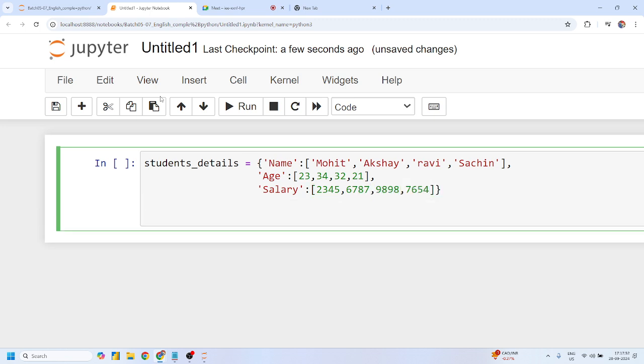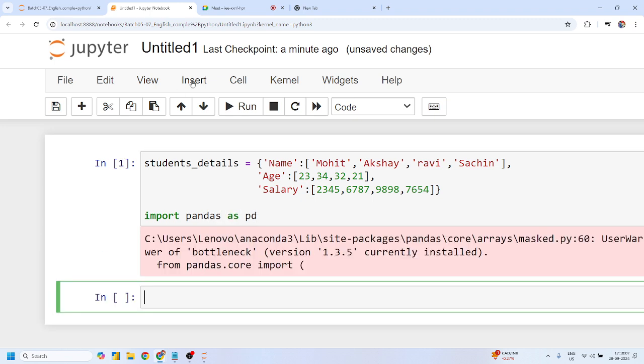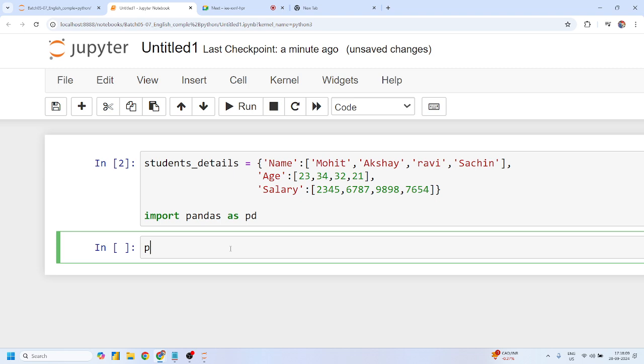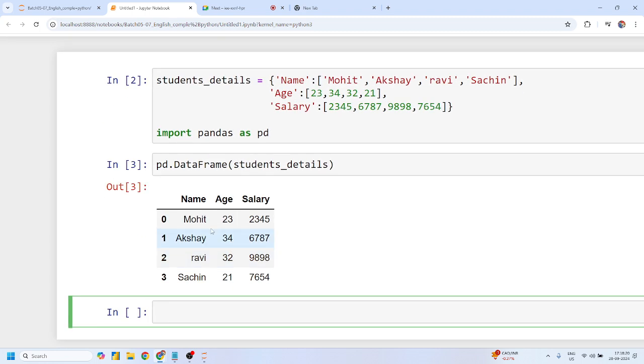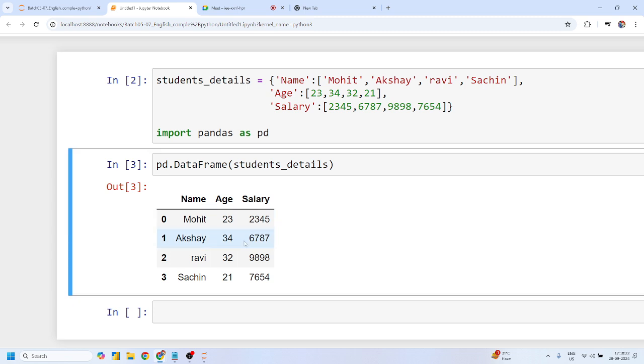Perfect. Candidates, any doubt? No. So my question, sir, is, suppose I want to convert this data into data frames. So for that I have to import pandas as pd. Is it pandas as pd? And then you have to pass this student details inside this data frame function. I can say this is a DataFrame class, not a function. You have to give something like this, and most probably you will get the same result, right?